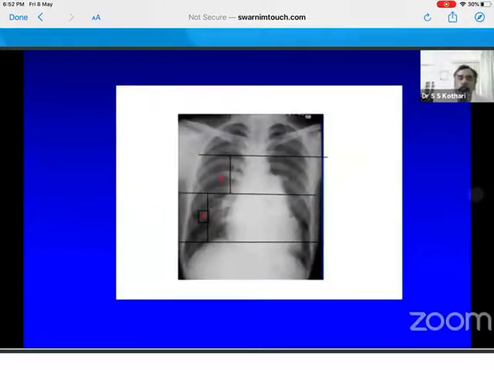See, people talk of right atrium enlarged when there's more than 2.5 this way and that way. The better sign is this, that right atrium is enlarged if the A is more than B. That means the distance from here to the SVC-RA junction is more than the distance from the SVC-RA junction to the upper arch of aorta. So this line is upper arch of aorta, this line is SVC-RA junction. If this distance is bigger than this distance, RA enlargement is suggested, and that is a better sign.